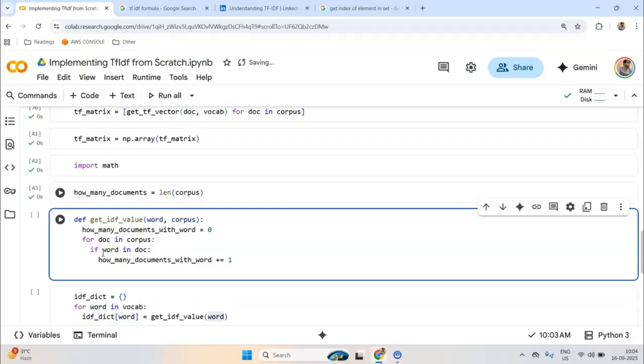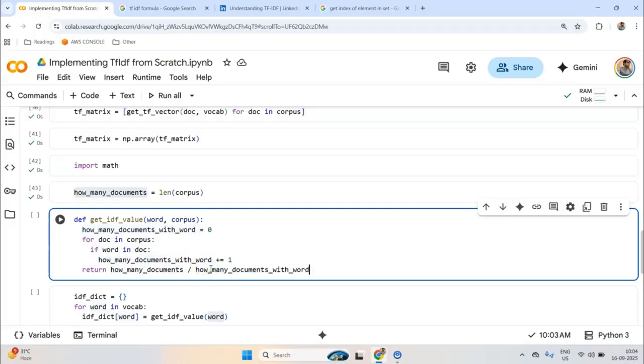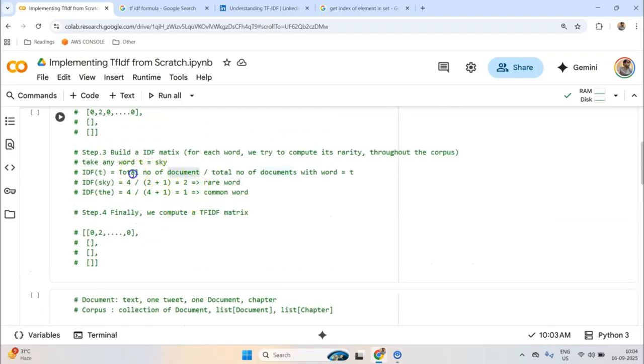Finally I'll return how many documents divided by how many documents with word. Now this might be 0, that is why we will add 1 to it. And finally we will wrap this whole thing in math.log. I hope you are following this, because what we are doing is what we discussed here.